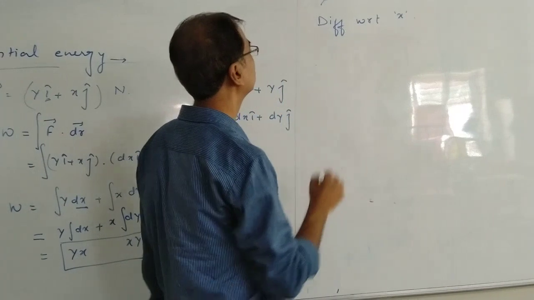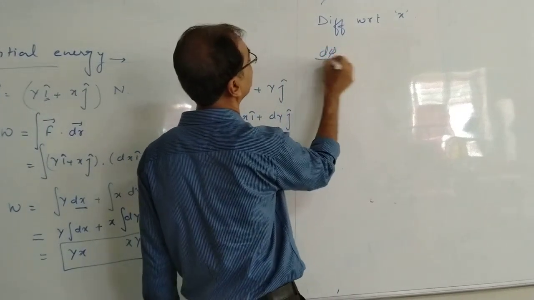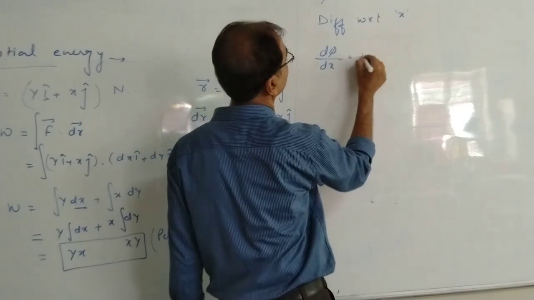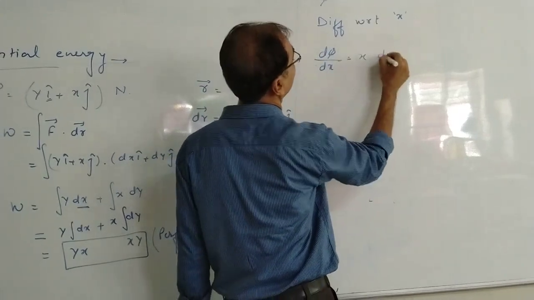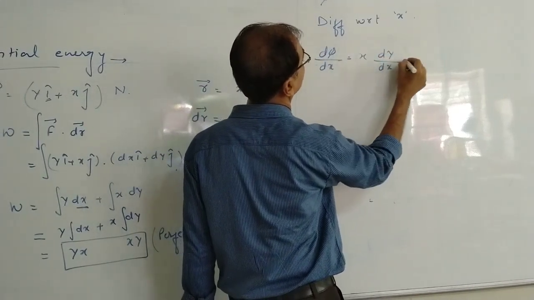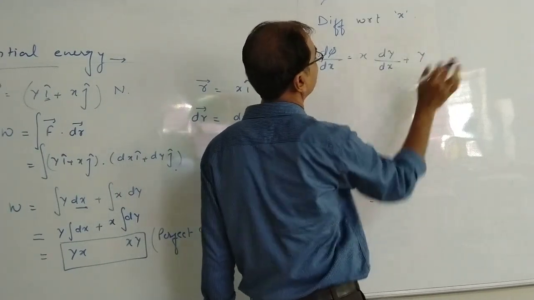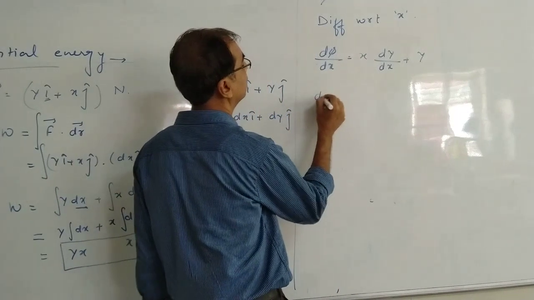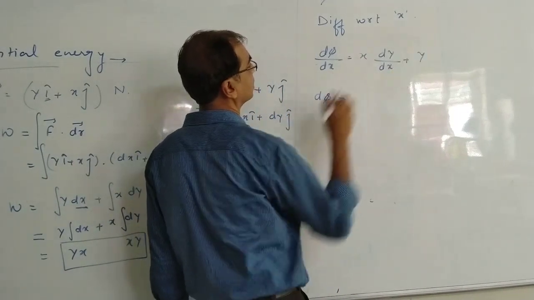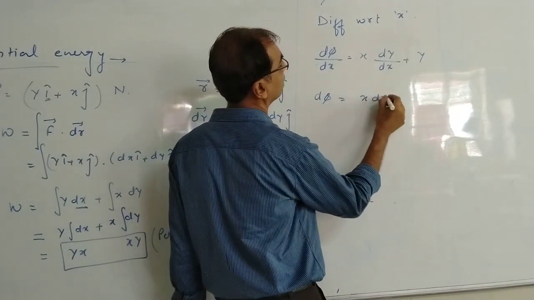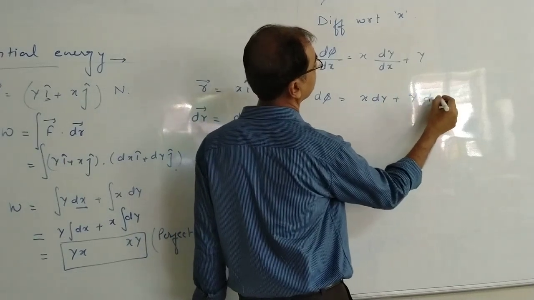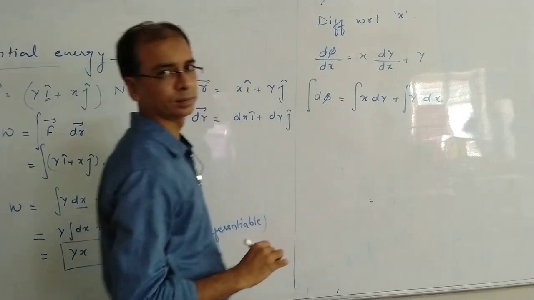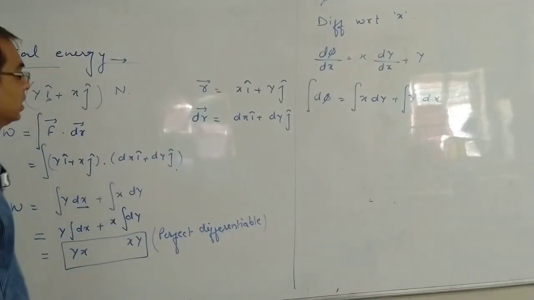I have chosen x, so d phi by dx comes out to be x dy by dx plus y, since the differentiation of x is 1. Further, taking dx to the other side, d phi equals x dy plus y dx. Check what we got: x dy plus y dx equals d phi.